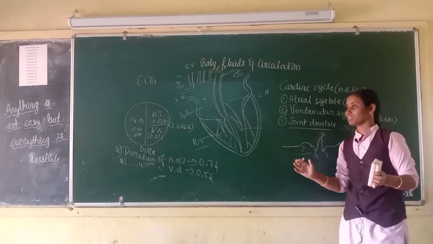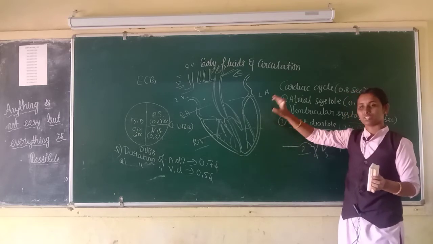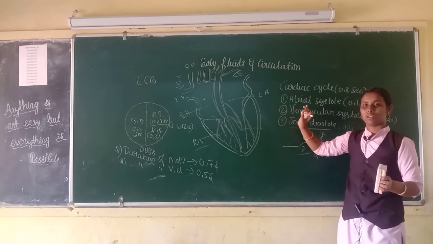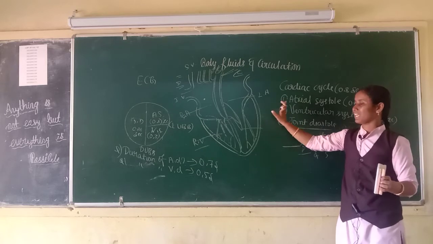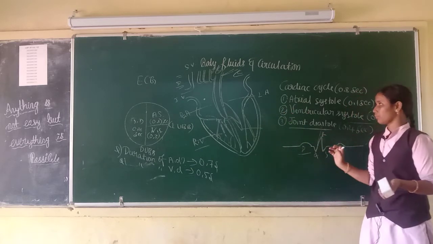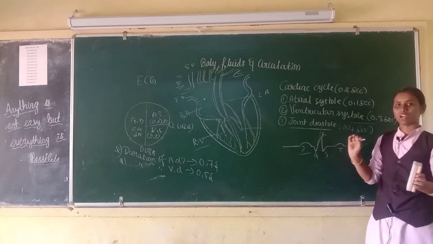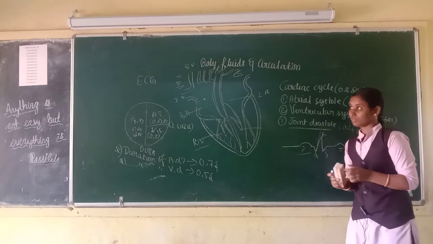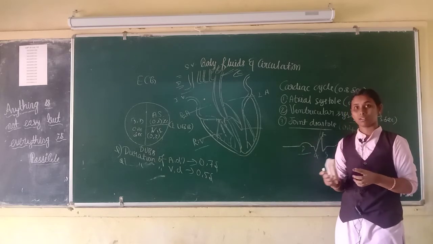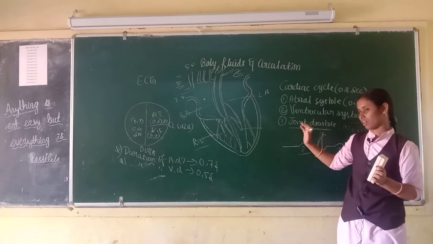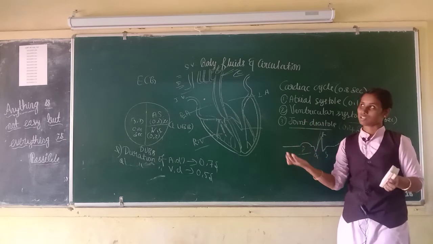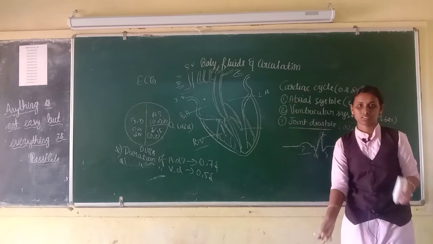Electrocardiograph is the graphical representation of electrical activity of the heart during cardiac cycle. Then let us come to the last and important concept, that is disorders of circulatory system.